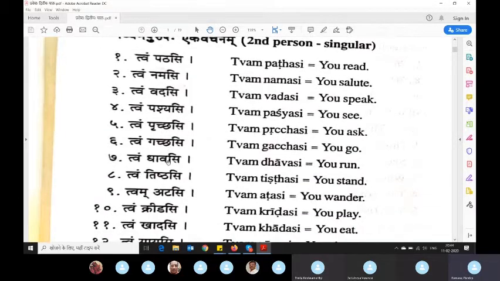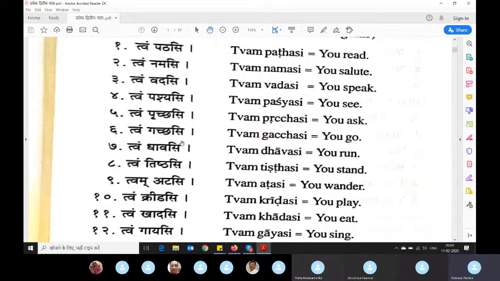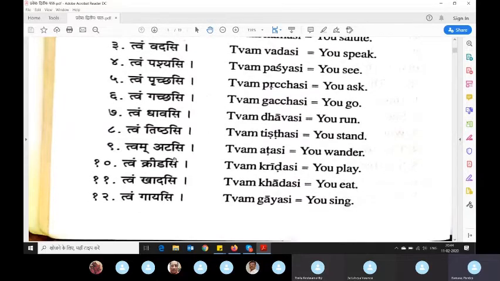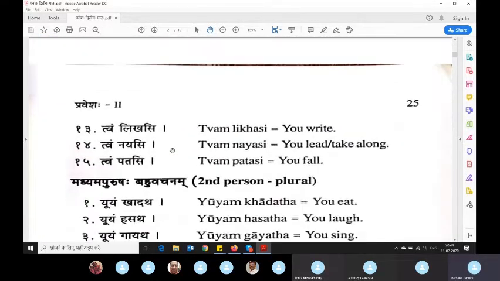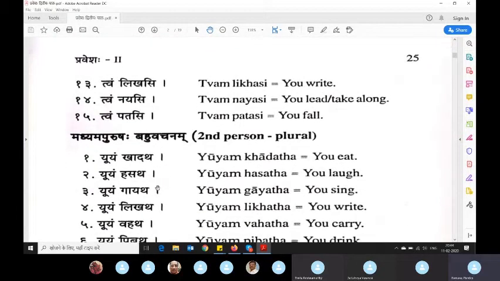So then tvam dhavasi, everywhere for Ekvachana, the verb will have si. Like in the last case, we learned ti, taha, anti. Ti is for Ekvachana, taha is for Dvivachana, anti is for Bahuvachana, third person. So here you can say first one you got si, right? Then they are all the same. So here comes Madhyam Purusha Bahuvachana.